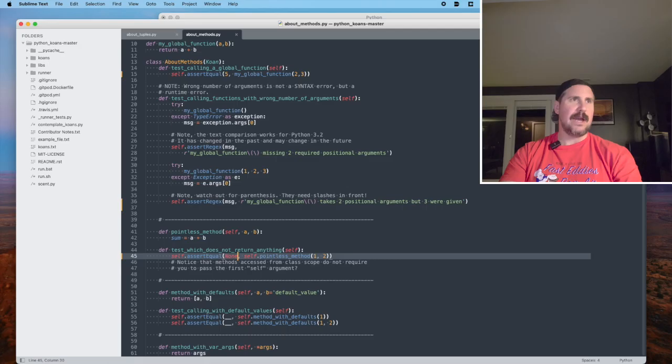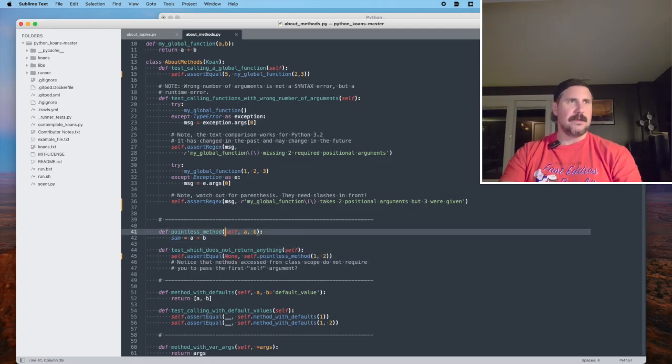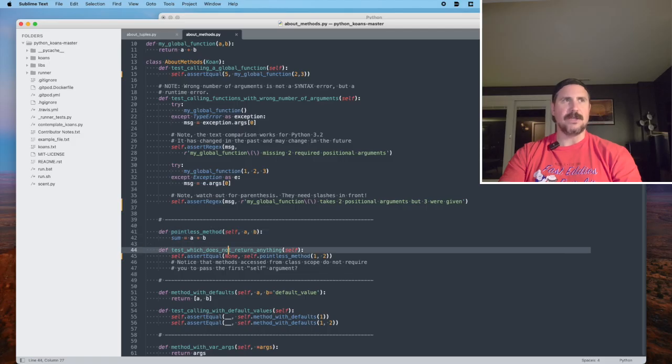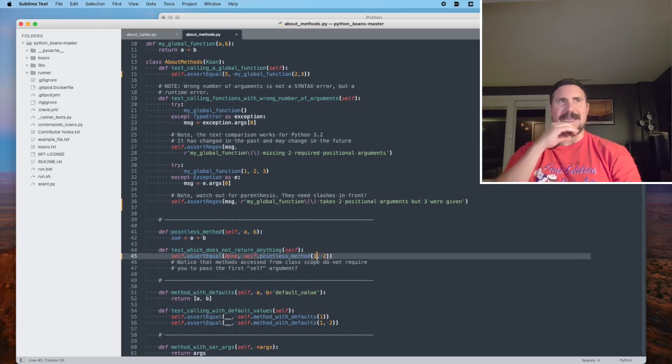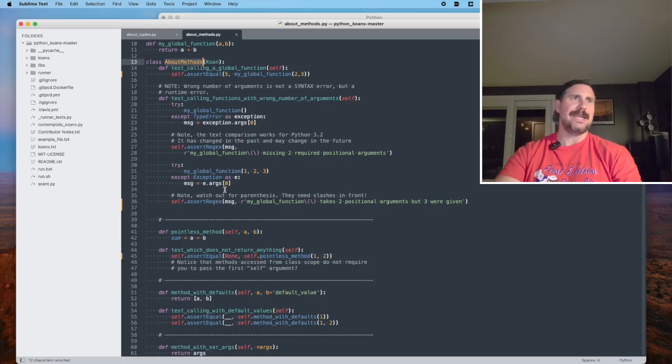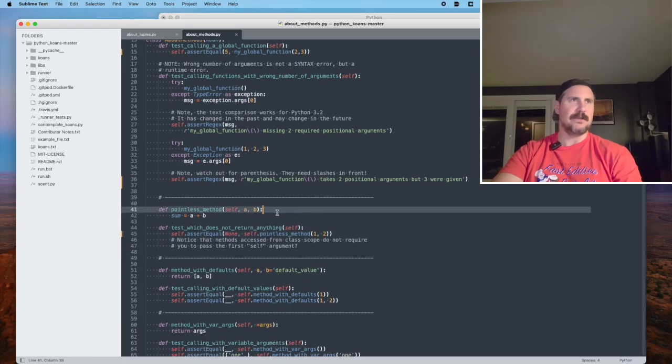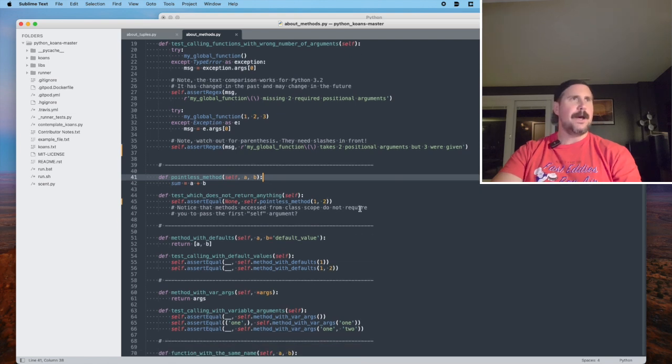And the other thing that they are pointing out is that within a class, I think this is probably how you do class method, but anyway, that probably comes later. But you don't have to, despite the fact that in the method signature, self is an argument, you don't have to send it in as an argument when it's invoked. And notice it's called on self. So this is a class method. It's a method that you call on this class itself, not on an instance of the class itself, which we will get to, I think, a little bit further down the road. Okay.